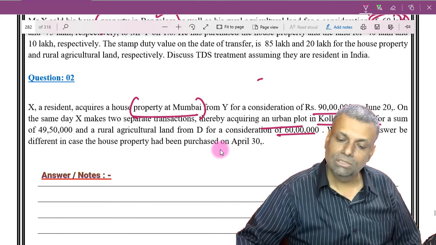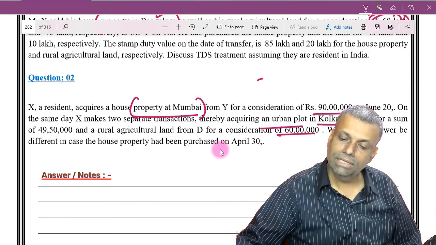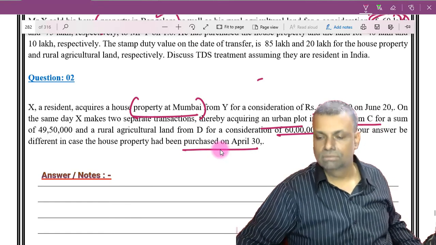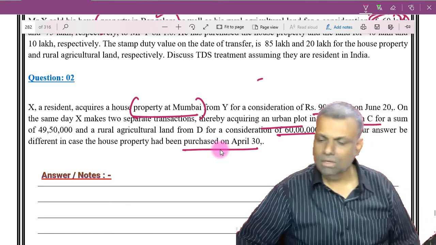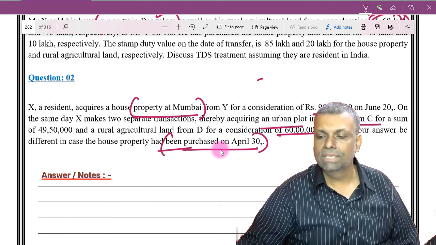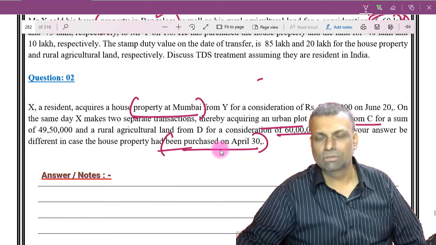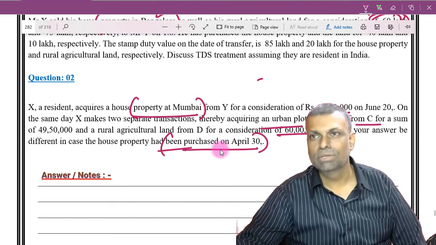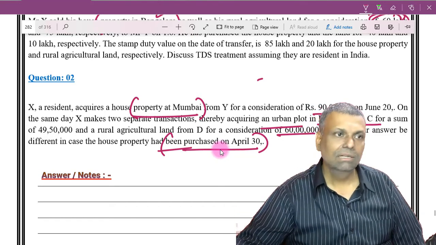Okay, would your answer be different in case the house property had been purchased on April 30th? The purchase of this particular house property on April 30th could have changed the long-term or short-term status or something like that. But that will not matter from the TDS point of view. From the TDS point of view, whether it is long-term, short-term and all that, nothing doing.